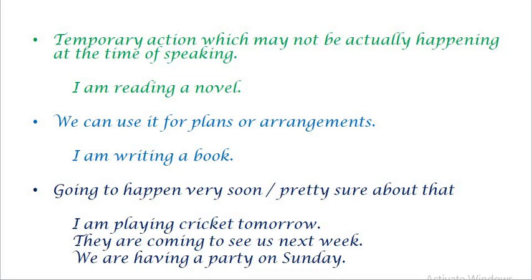The second one is present continuous tense itself. We can use it for plans or arrangements also. I'm writing a book. This is my planning. So to tell about my plans, I can use present continuous tense for future purpose also. And we can also use it this way when we are pretty sure about that one, or this is going to happen very soon. So for all these purposes we use present continuous tense.